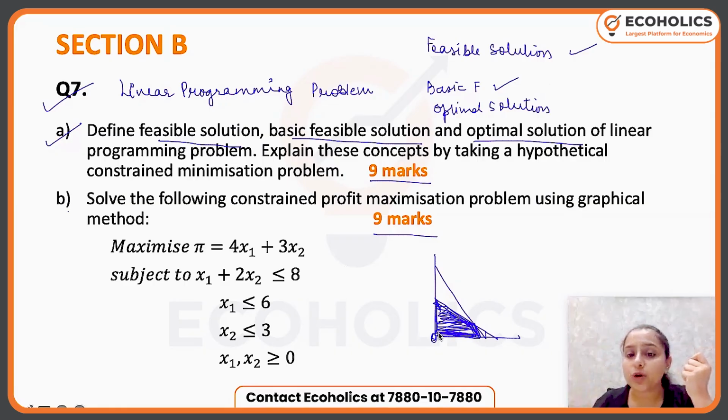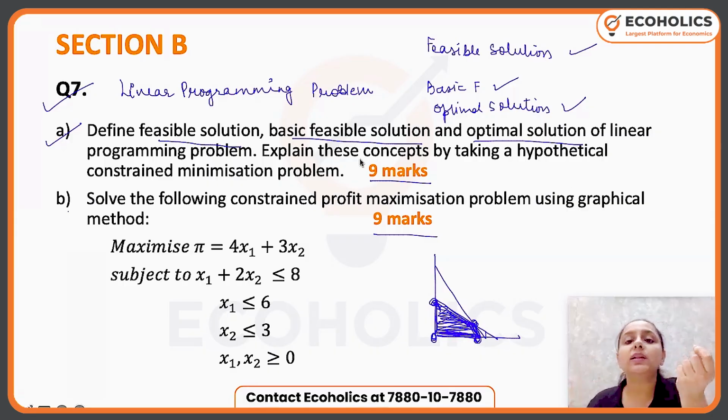Then these corner points of your feasible region are your basic feasible solution. Optimal solution is that one particular point out of your feasible solution which actually maximizes or minimizes your given objective problem. If I'm maximizing, it will maximize my problem. If I'm minimizing, it will minimize it.